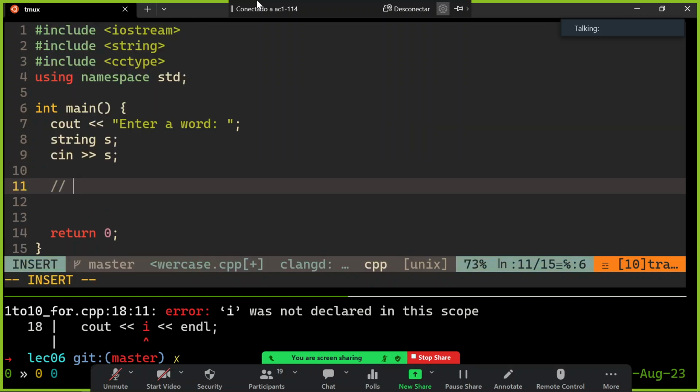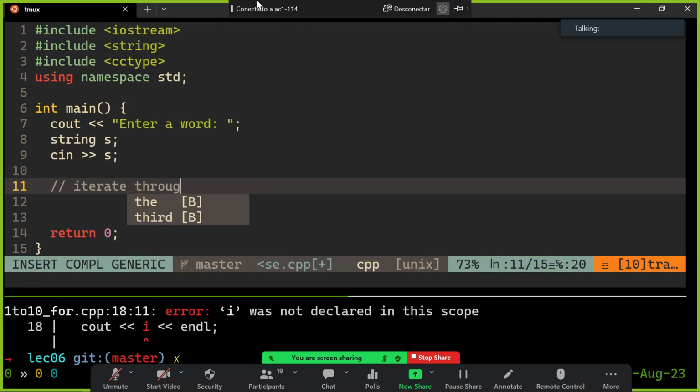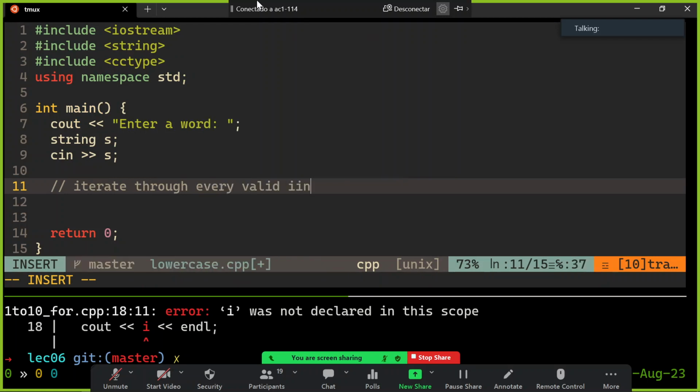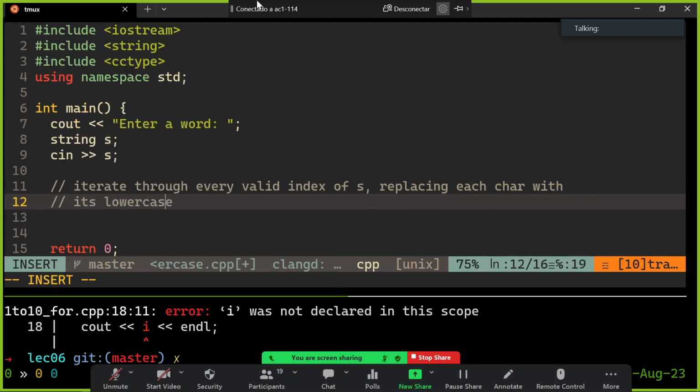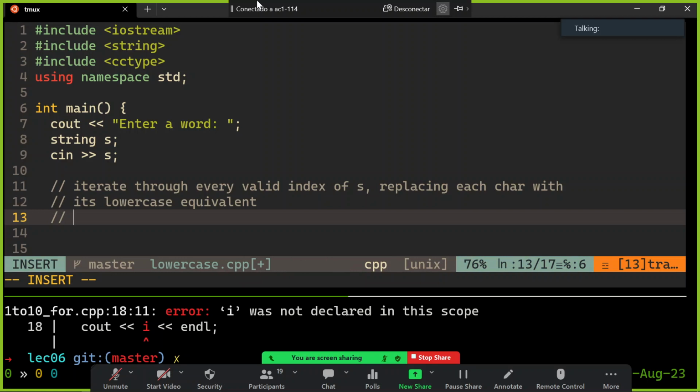And so now our goal is to iterate through every valid index of s. And we want to replace each character with whatever its lowercase version is, its lowercase equivalent, let's say. All right, that's our goal. And so the very first index I want to mess with is index 0.